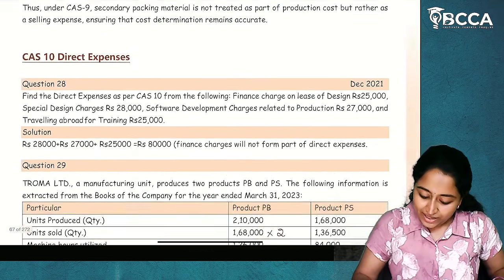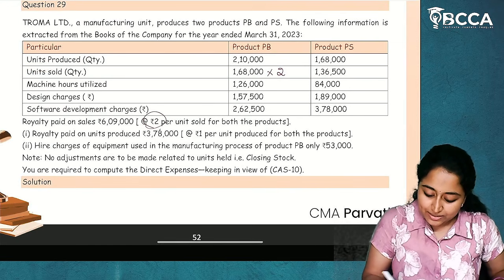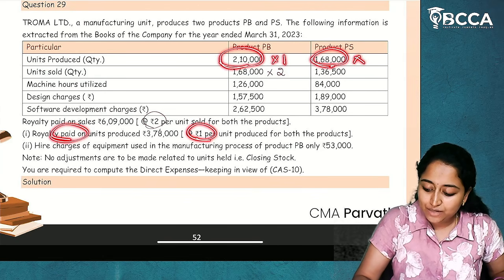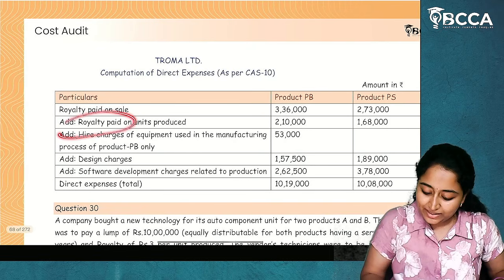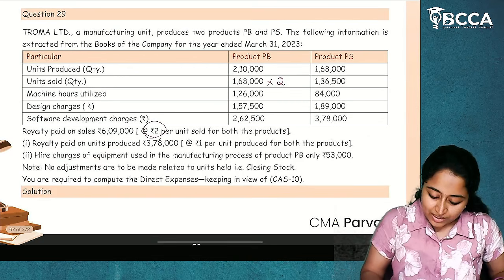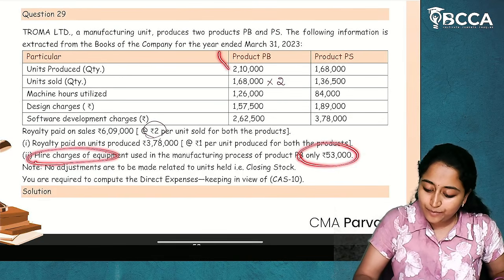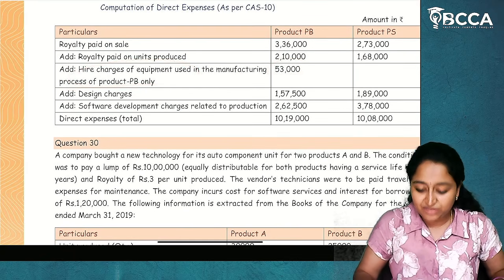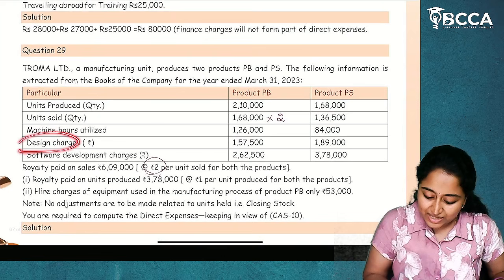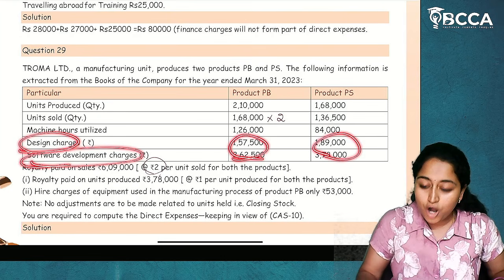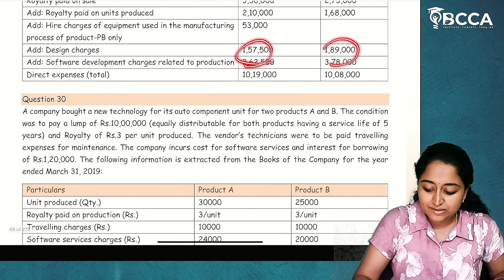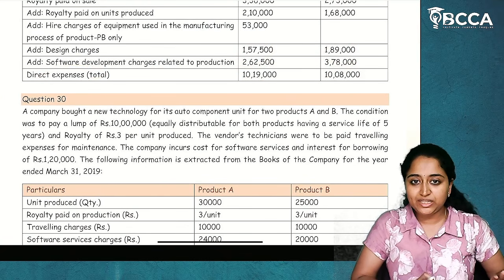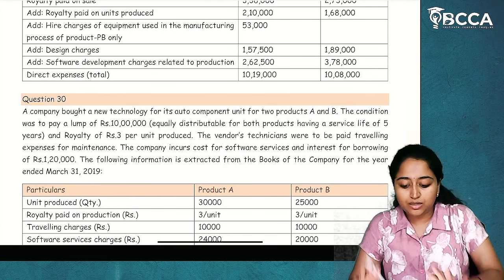You'll write that. After that, royalty on purchases. Rupee 1 per unit. 2,10,000 into 1, and 1,68,000 into 1. You'll write that. Add royalty charges. After that, they have given us hire charges only for product PB, 53,000. So add hire charges of product PB, 53,000. And in the question, they have given us design charges and software development charges. All these will form part of direct expenses. Total direct expenses is already given in the question; you just have to form it in a statement.